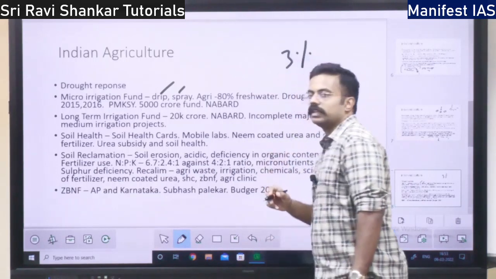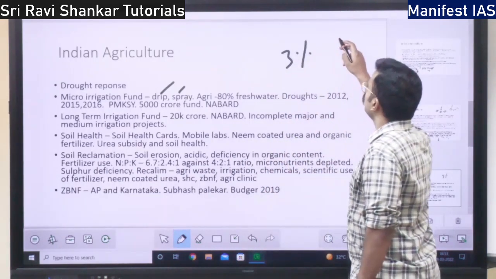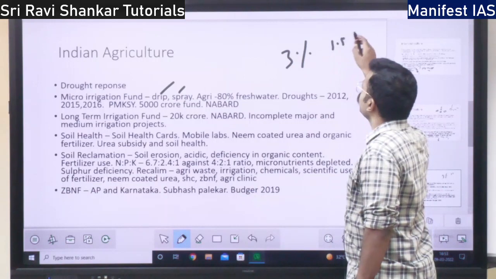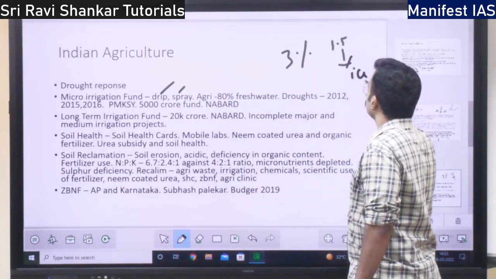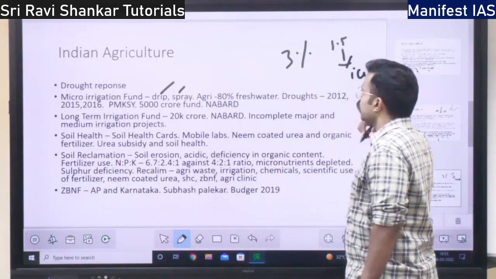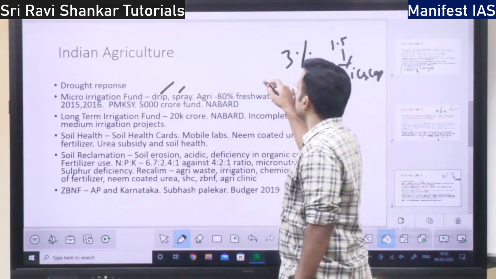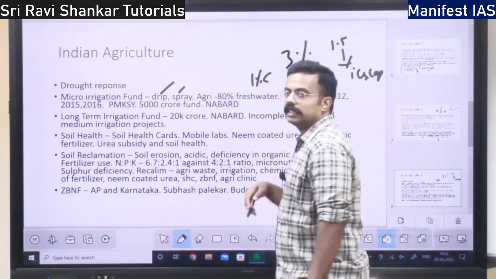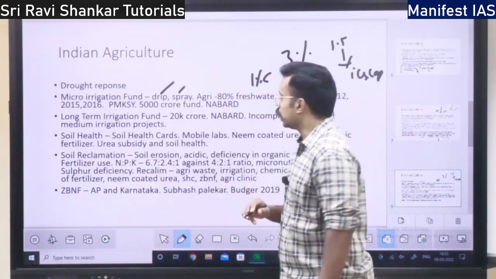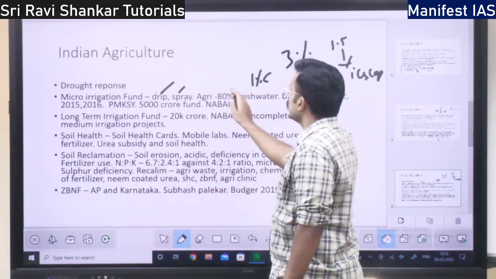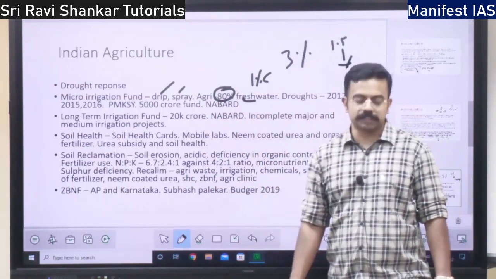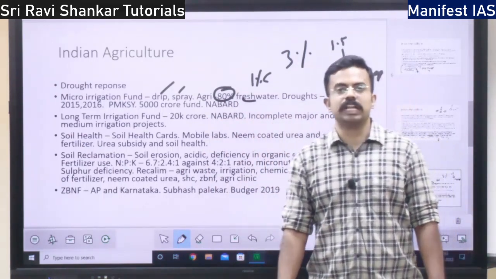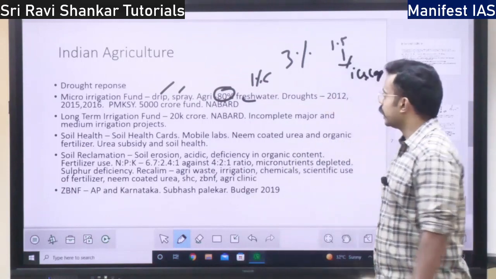Out of this 3%, more than 1.5 or 2% is locked in ice caps, right? So less than 1% is available in the lakes and rivers and groundwater. Out of this, 80% of the fresh water is utilized by agriculture. So that is a negative.